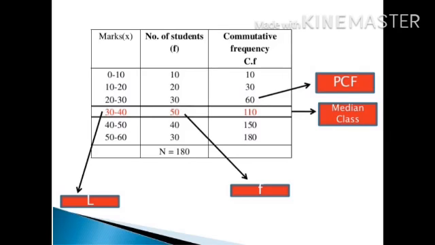Okay, so where you have the cumulative frequency as 110, that is your median class. So from the median class only you will be taking the lower limit. The lower limit of median class is 30, the frequency is 50, and the pre-cumulative frequency is 60. Therefore, now we have all the values to substitute in the formula.